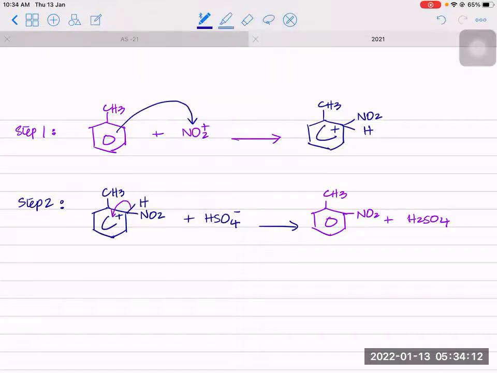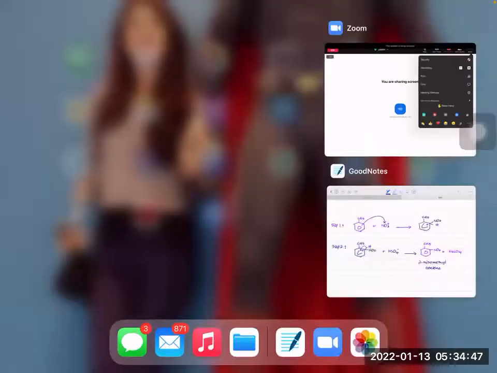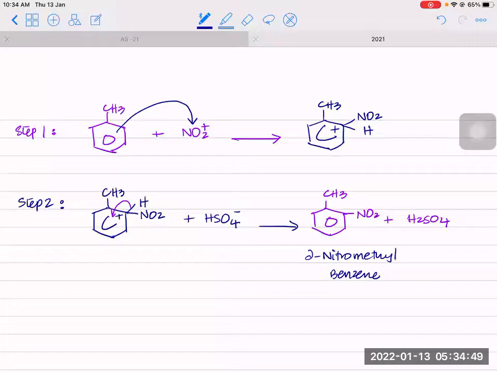Clear? So this is our product, 2-nitro-methylbenzene, and your catalyst is reformed. So it can either go on 2 or 4, with equal chances.